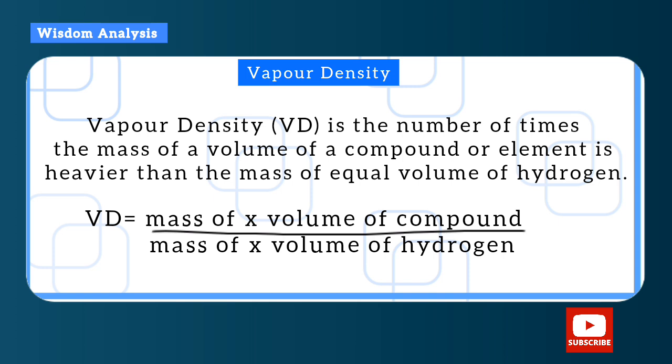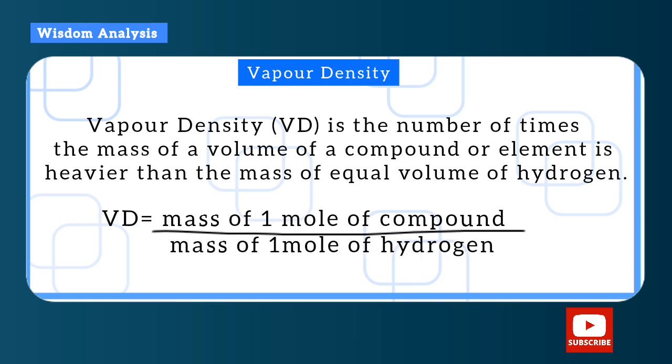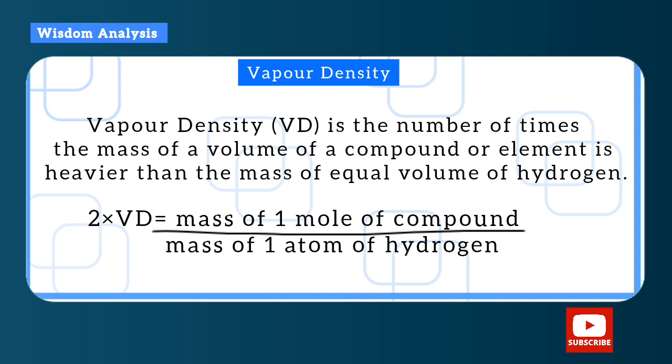Vapor density is the number of times the mass of a particular volume of a compound or element is heavier than the mass of an equal volume of hydrogen. That is, mass of X volume of the compound over mass of the same X volume of hydrogen. So mass of 1 mole of a compound is divided by mass of 1 mole of hydrogen. Now you know that 2 atoms of hydrogen make 1 mole, so 2 times the mass of 1 atom of hydrogen will give you that. If we use the 2 to multiply the top, you have 2 times vapor density is equal to this. So the mass of 1 mole of a compound divided by the mass of 1 atom of hydrogen will give you 2 times vapor density.